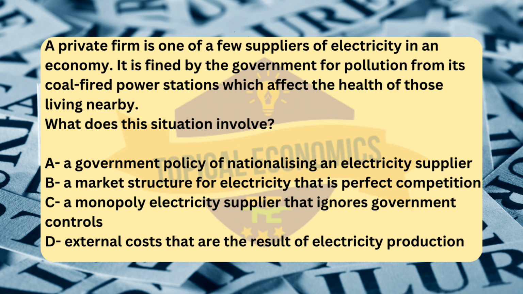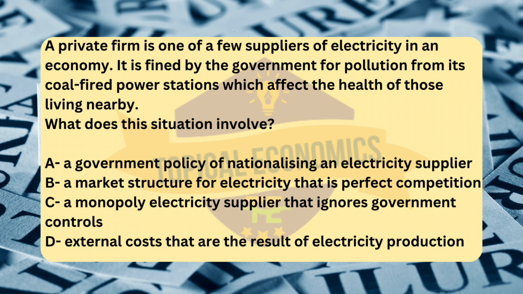Next, option B. A market structure for electricity that is perfect competition. In perfect competition, there are many suppliers offering identical products, and no single firm can influence the price. The situation described here is not one of perfect competition, as the firm is one of a few suppliers, likely indicative of an oligopoly, and it is dealing with the issue of pollution, which suggests it might have significant market power. So, this is not a case of perfect competition.